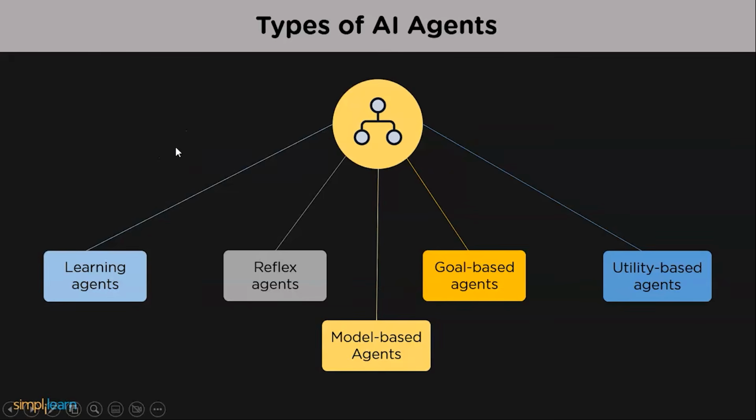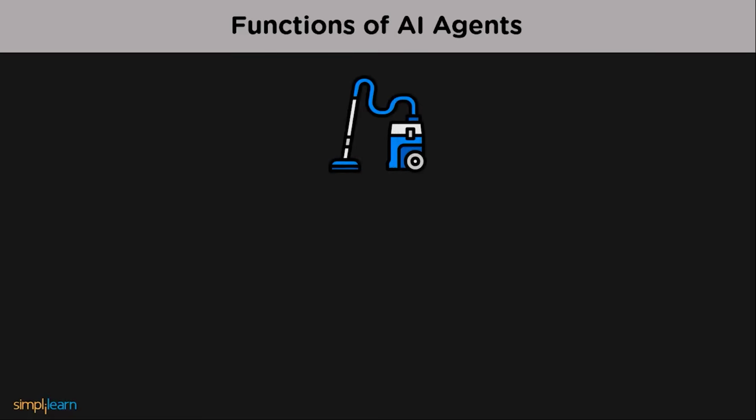Now we know the types of agents. It's time to know their function. So let us learn about the structure of an agent. Many agents use the PEAS model in their structure. PEAS is an acronym for performance measure, environment, actuators, and sensors.